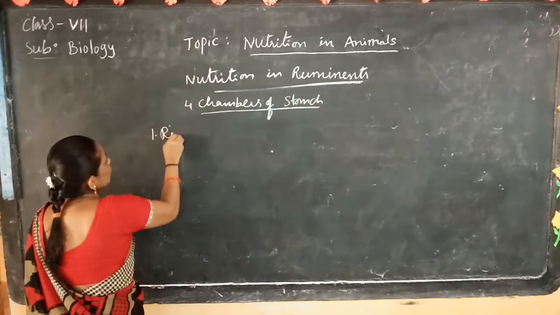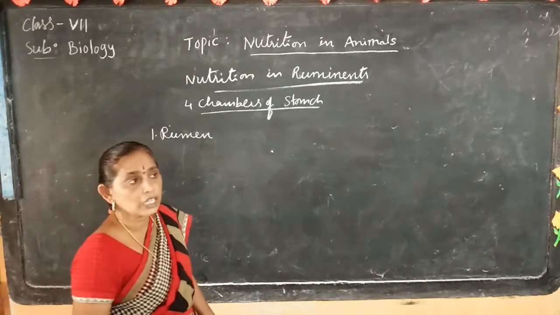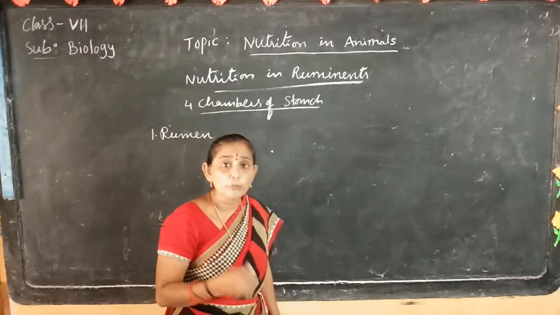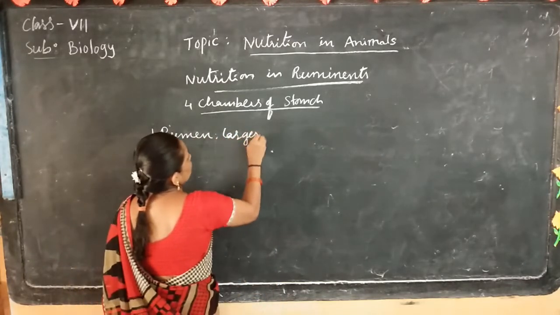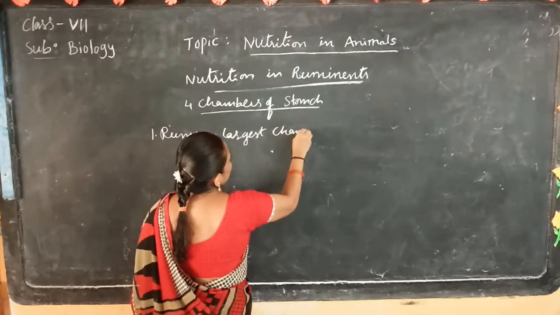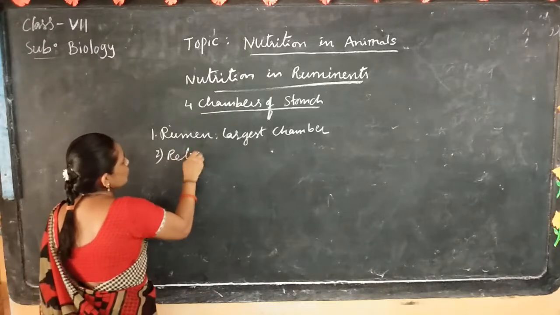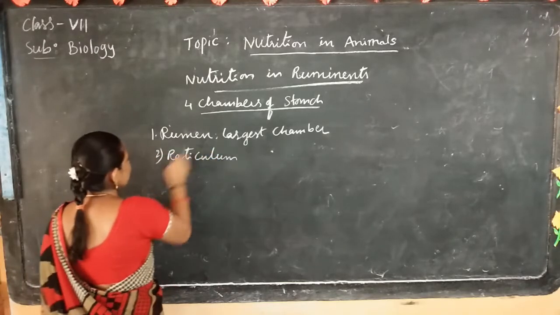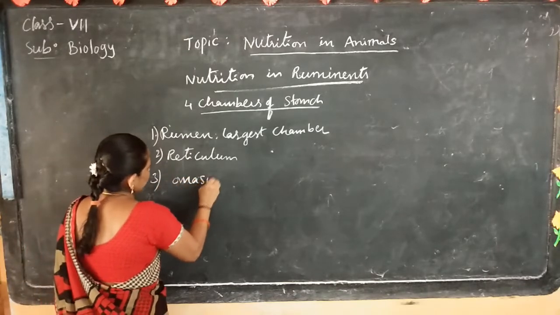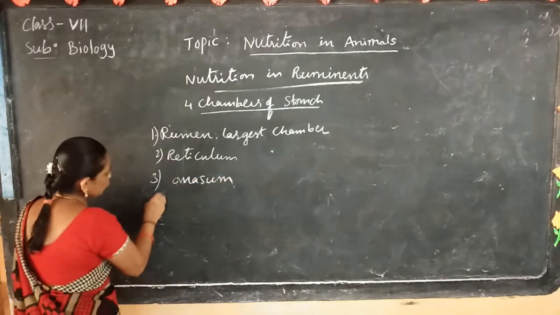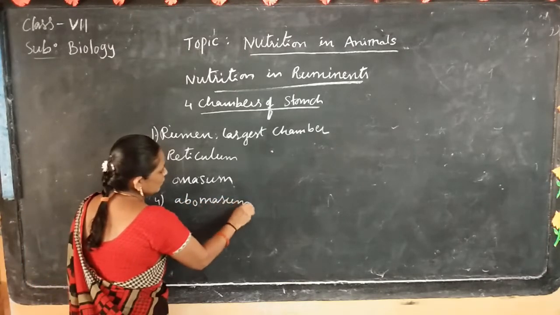First one is the rumen. Rumen is the largest chamber. Then the second one is reticulum. Then the third one is omasum. Then the fourth one is abomasum.